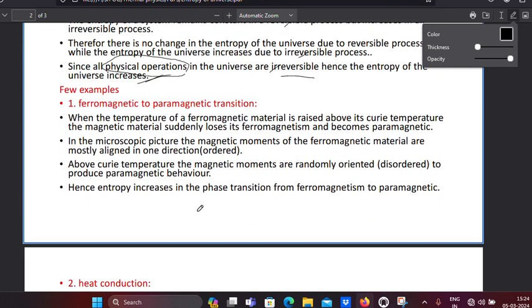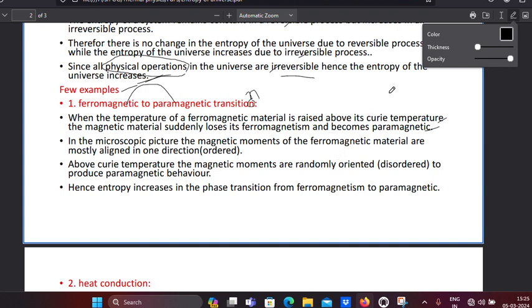Next, there are certain examples. I have given only two examples here. The first one is the ferromagnetic to paramagnetic transition. That means when a magnetic material changes from ferro to para, what happens? When the temperature of a ferromagnetic material is raised above its Curie temperature, the material suddenly loses its ferromagnetism and becomes paramagnetic.